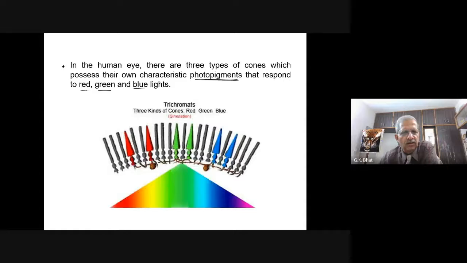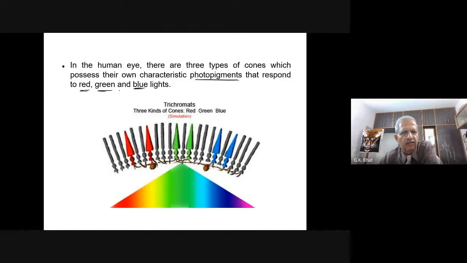You must know these are the only three types of cones that you have. That means we have the cones to distinguish only three types of colors, mainly red, green, and blue lights.